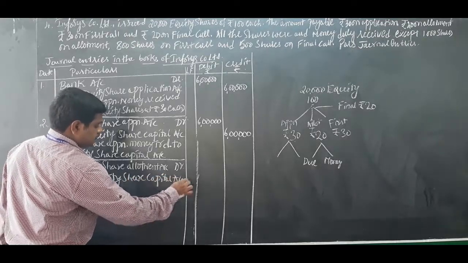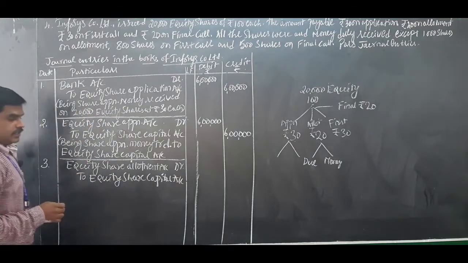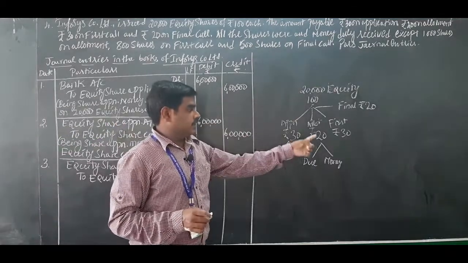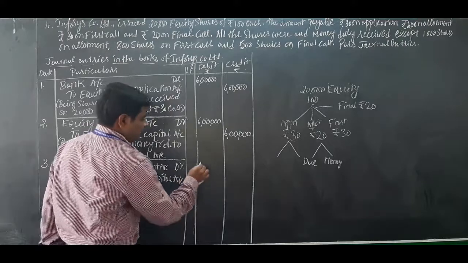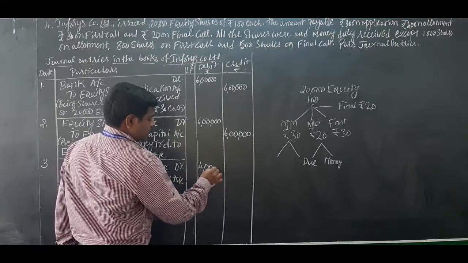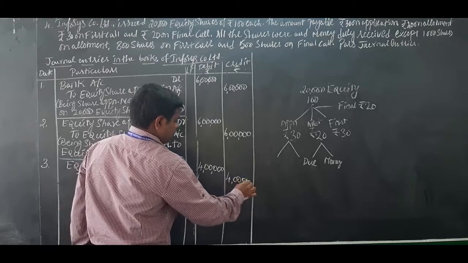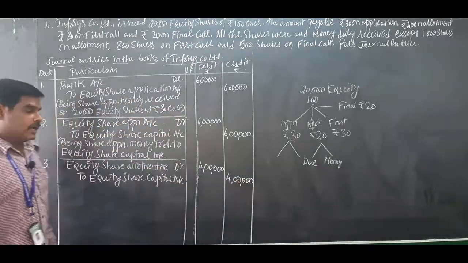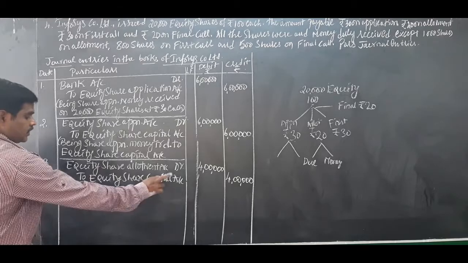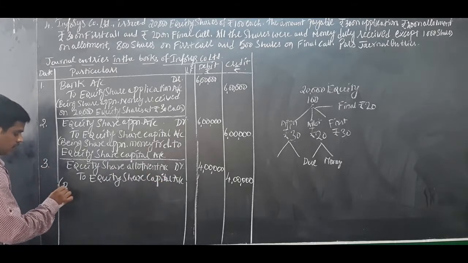So this is the third journal entry. 20,000 shares into 20, 2 2s are 4 lakh. 4 lakh rupees debit and 4 lakh rupees credit. Equity share allotment account debited to equity share capital account.